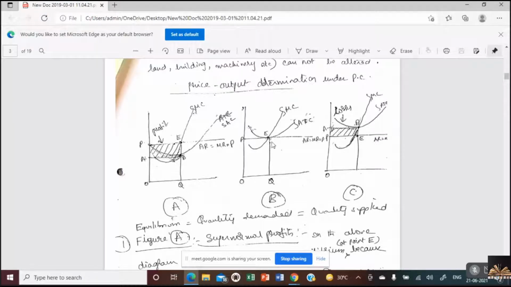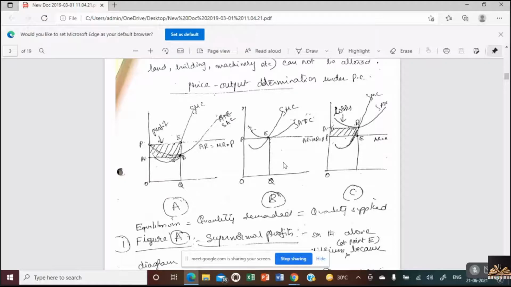So in the second stage, if you observe, the average cost curve is equal to the average revenue curve. Both are equal at point E. And again, as usual, MC cuts MR from below. And what is the price again in the second stage? AR is equal to MR is equal to price. Is it clear? So this is known as stage 2, that is no profit, no loss, or break even.